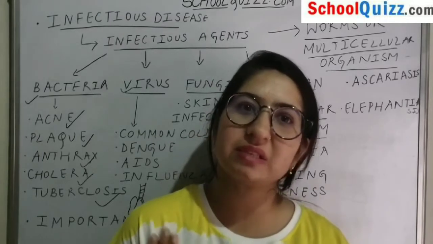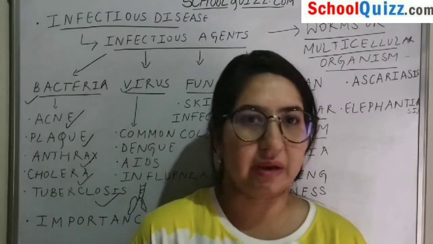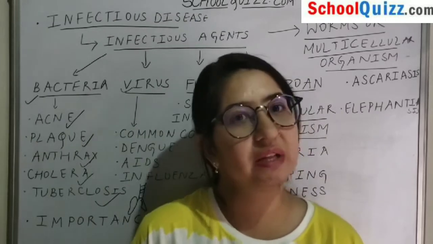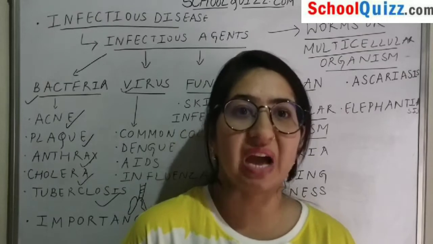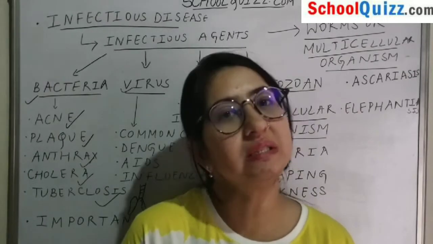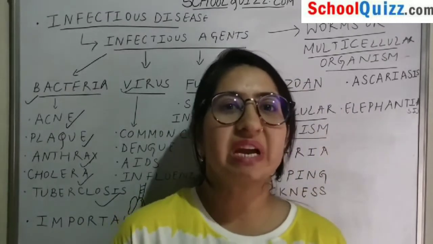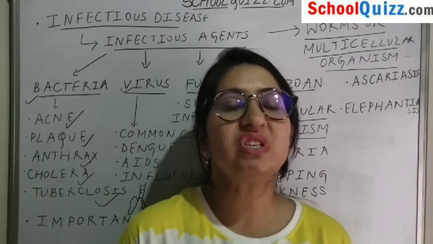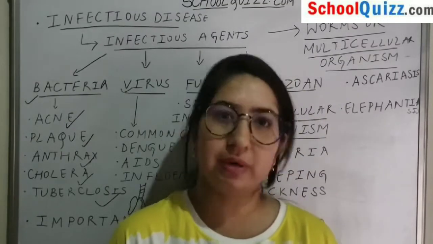If a virus is inside a host, it behaves as a living entity, but outside the organism it behaves as a non-living entity. Secondly, a virus keeps changing its genetic material time and again, so it becomes tricky to decide which medicine should be given to treat that disease.